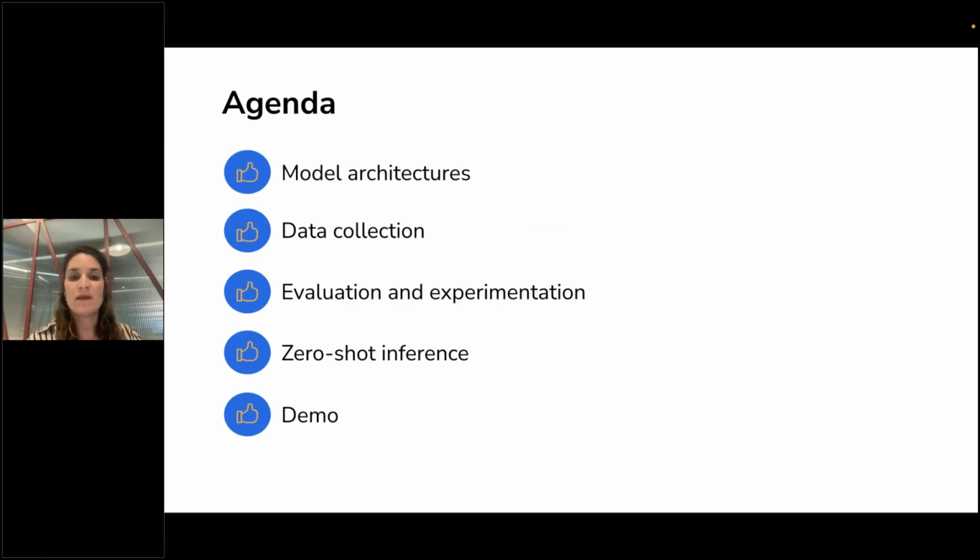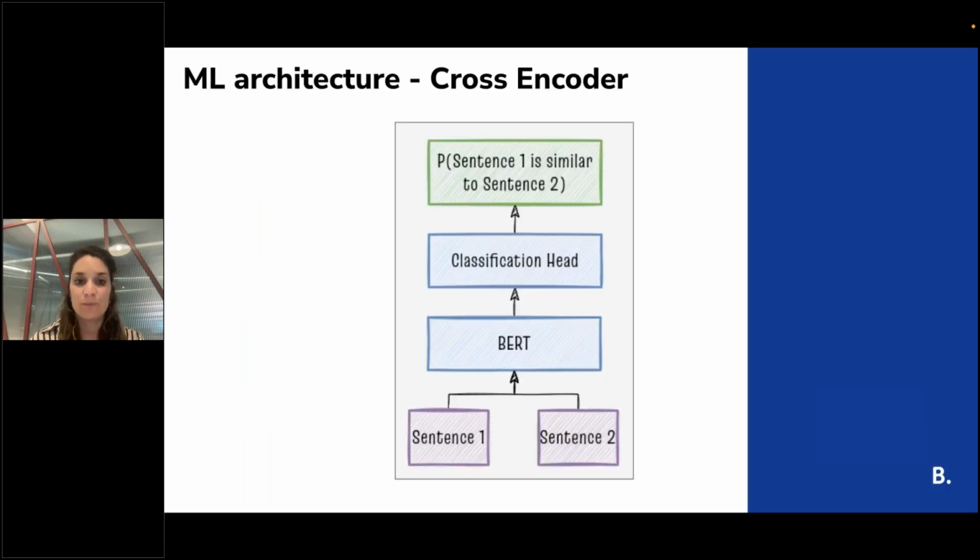I will go over the model architecture that we built, how we collected the data, how we evaluated and did experimentation, and the zero-shot and some demo. So let's go over some architectures. One is the cross encoder. The idea behind the cross encoder is that we have one BERT layer that gets the two sentences. We have a classification head, and then we get a probability that sentence one is similar to sentence two.